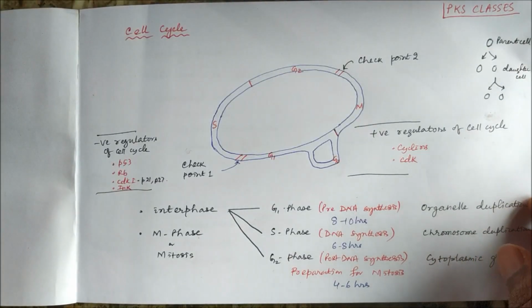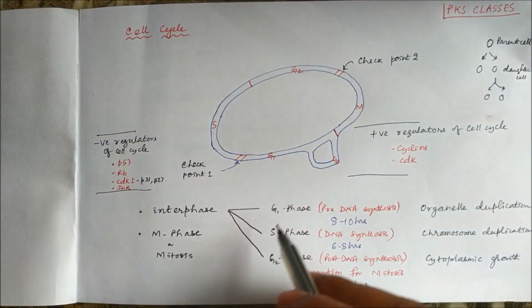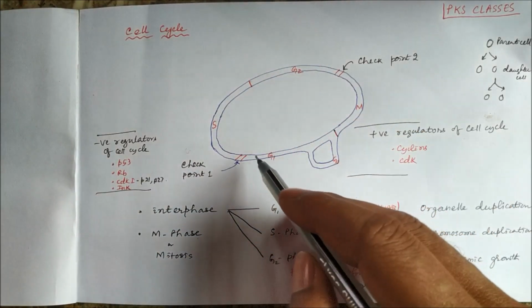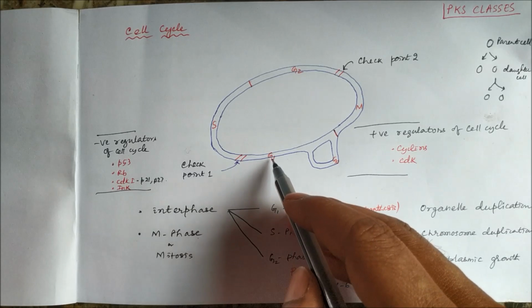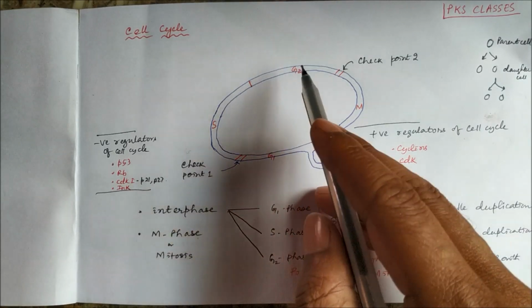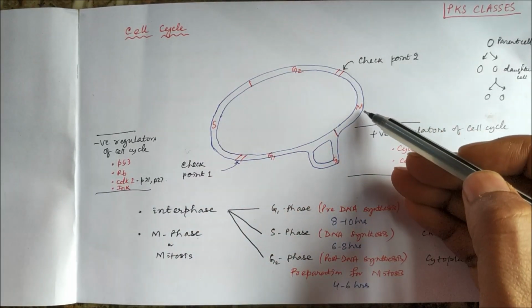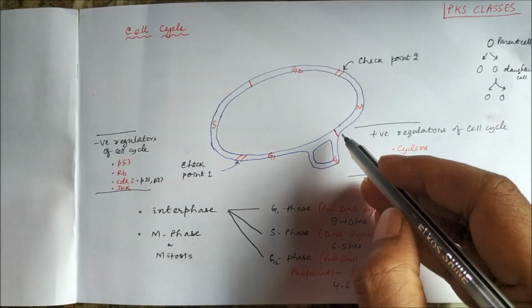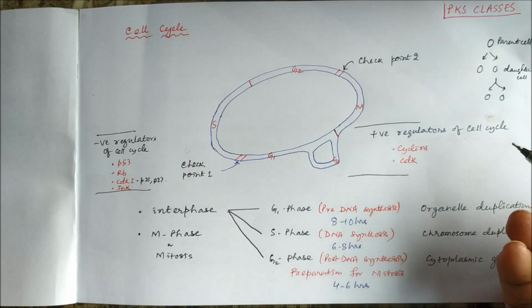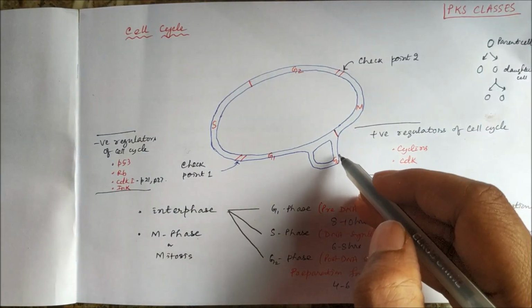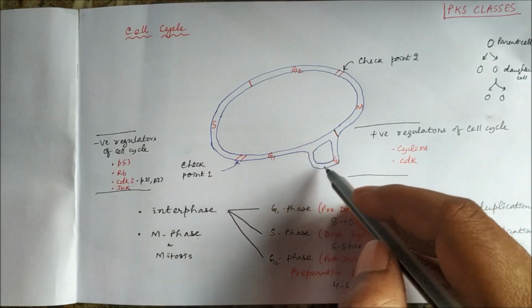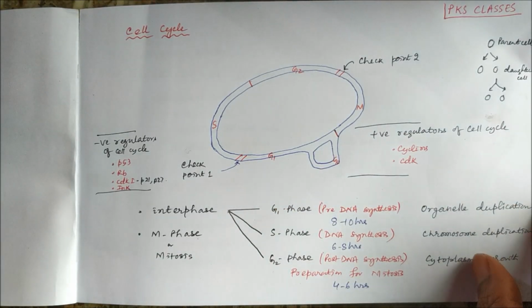The cell cycle you can show in cyclic form: G1 phase, S phase, G2 phase, M phase, and after the M phase the cell gets divided and two daughter cells are produced. Those two daughter cells then undergo G0 phase or resting phase.